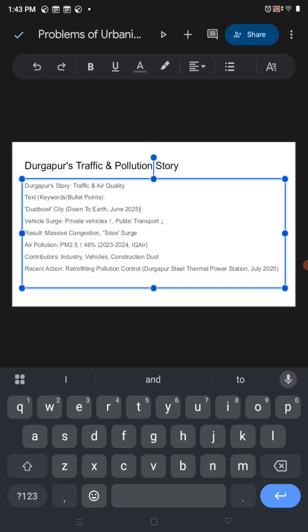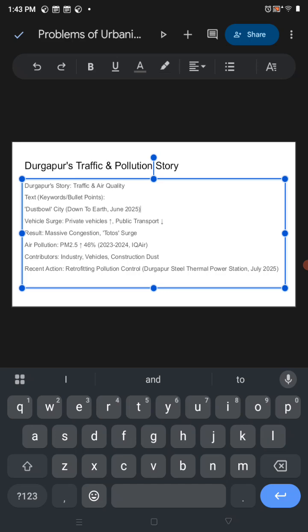Because so much garbage is thrown here and there, so much waste is stored nearby the city, so it becomes a dust bowl city, as per the Down to Earth publications.